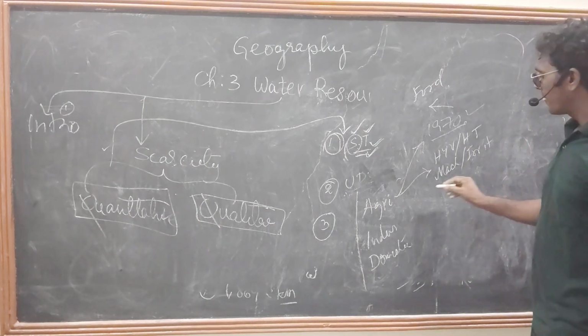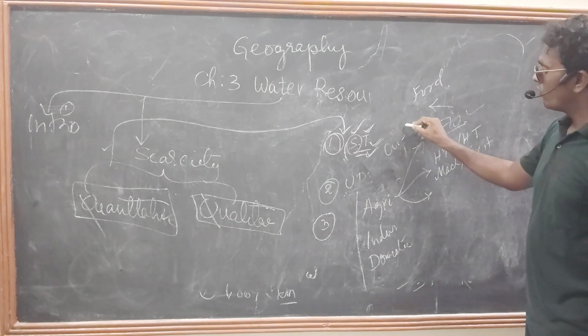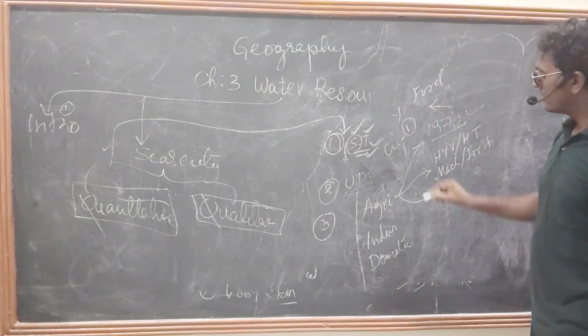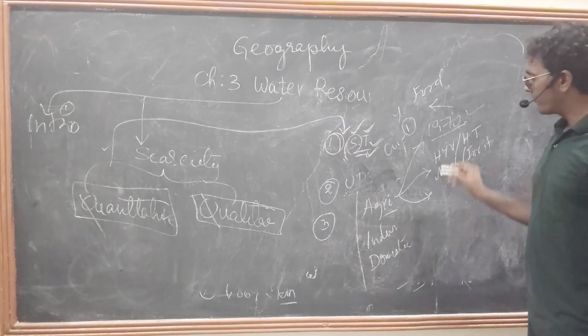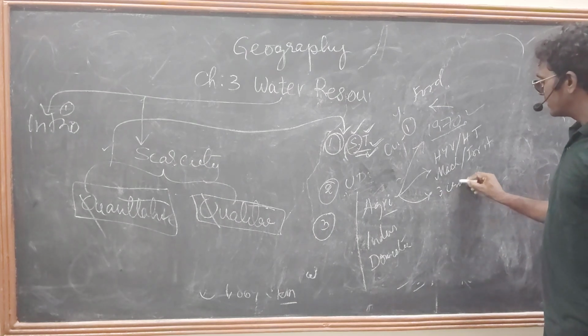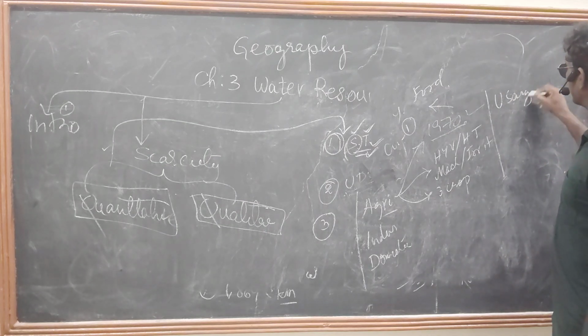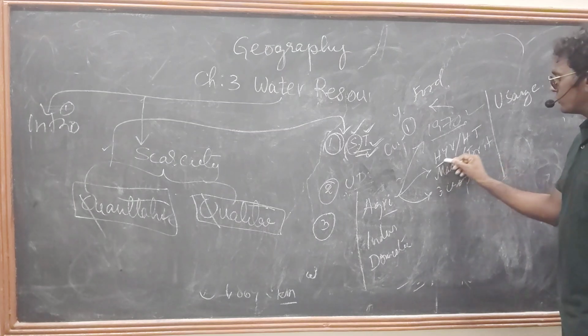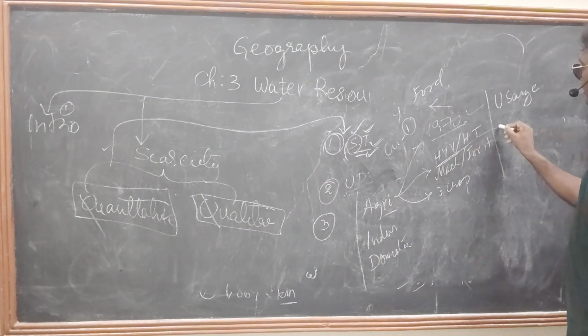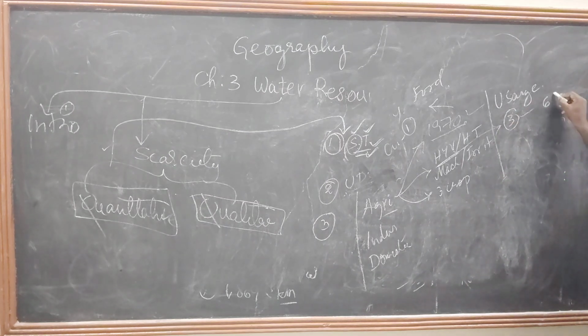Before that, we used to cultivate only one crop a year. After the Green Revolution, we cultivate two or three crops a year. See here, the water usage has increased. Why? Because HYV seeds give yield within 3 months, but general crops give yield within 6 months.